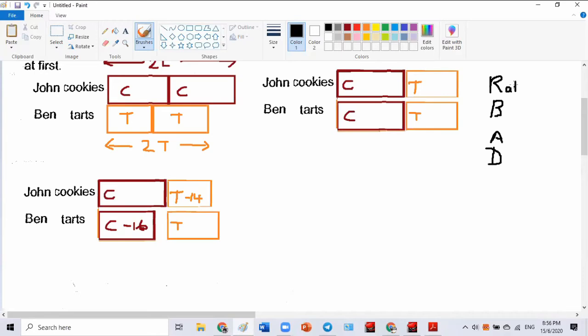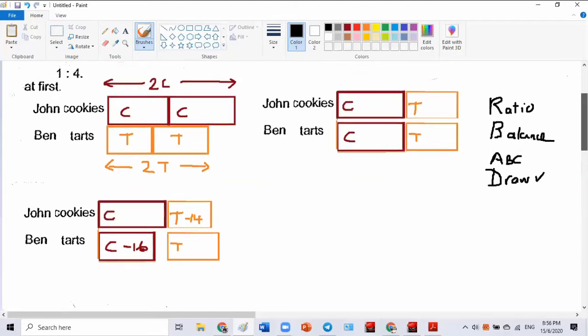This is Rachel, right? Although next time I may call it Rachel. BAD, right? This is not bad. This is balance, right? And you can see how useful my ABC of math is. All right, and you draw. I am using the drawing method now, and I probably will use one more, okay?